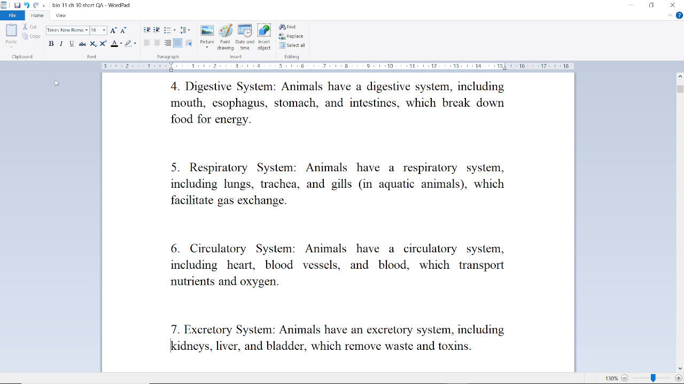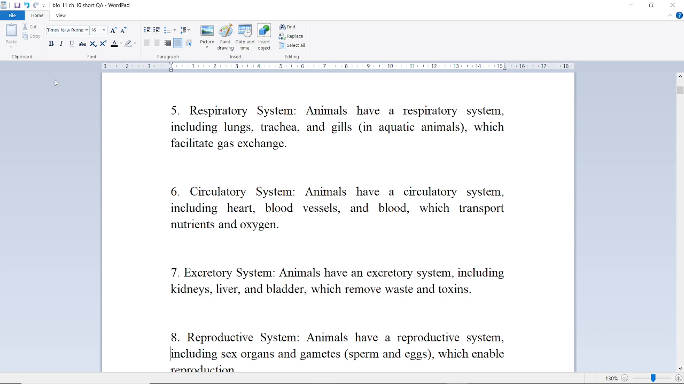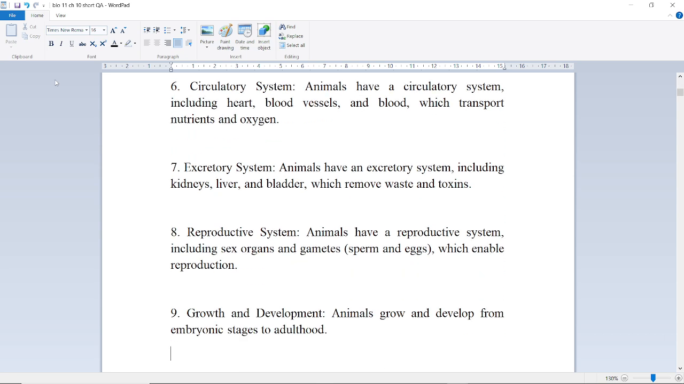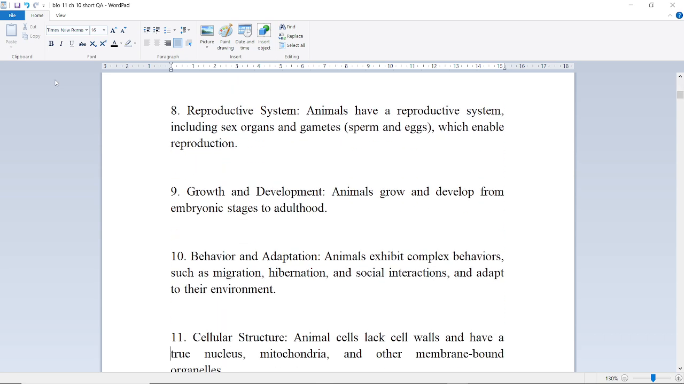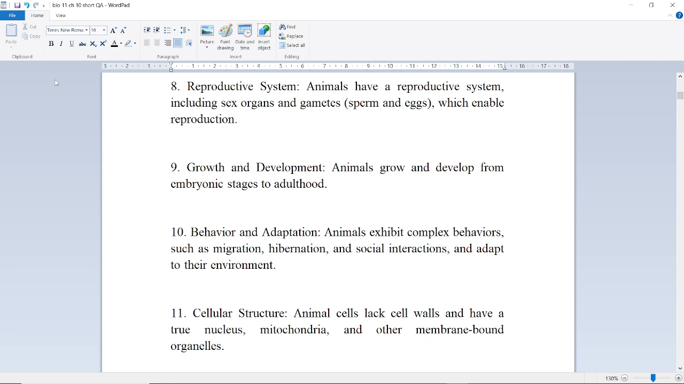Next is circulatory system. Animals have a circulatory system including heart, blood vessels and blood which transport nutrients and oxygen. Next is excretory system. Animals have an excretory system including kidneys, liver, bladder which remove waste and toxins. Reproductive system. Animals have a reproductive system including gametes which enable reproduction.